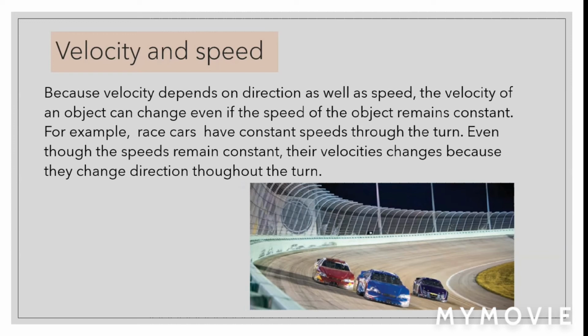Velocity and speed. Because velocity depends on direction as well as speed, the velocity of an object can change even if the speed of the object remains constant. For example, race cars have constant speeds throughout the turn. Even though the speeds remain constant, their velocities change because they change direction throughout the turn.